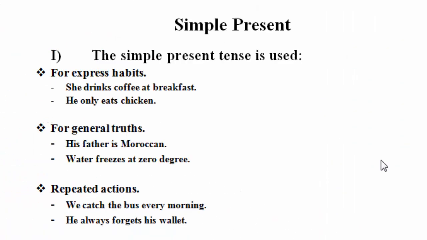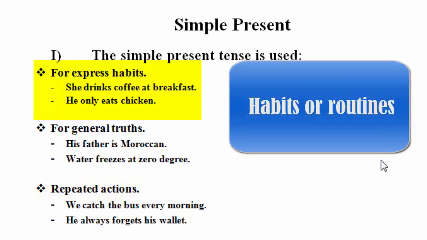Today you are going to learn a very important lesson. It is the simple present, or present simple. Let's get started. The simple present tense is used to express habits, general truths, or repeated actions. To express habits, or you can say routines.